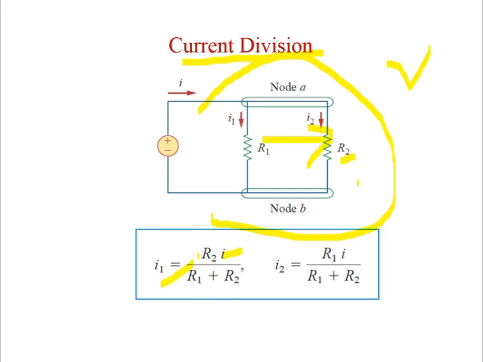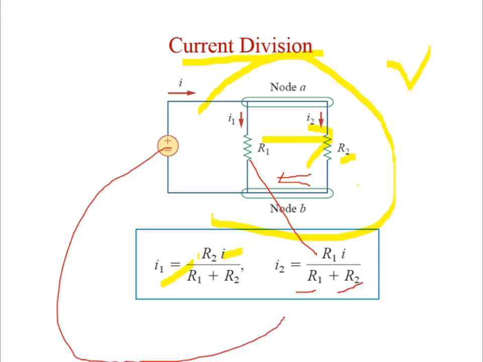I will take another pen to differentiate. Now you go for R2. You have to look at the opposite resistance here. What is the opposite resistance? R1. R1 divided by R1 plus R2, into your total current. So this is the way to solve the voltage division rule and current division rule in the network. That is the topology. I hope you understood.